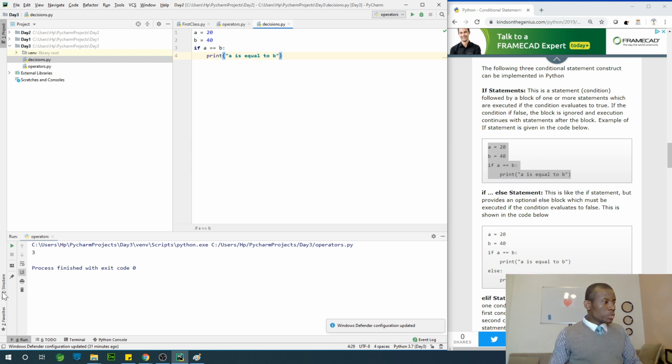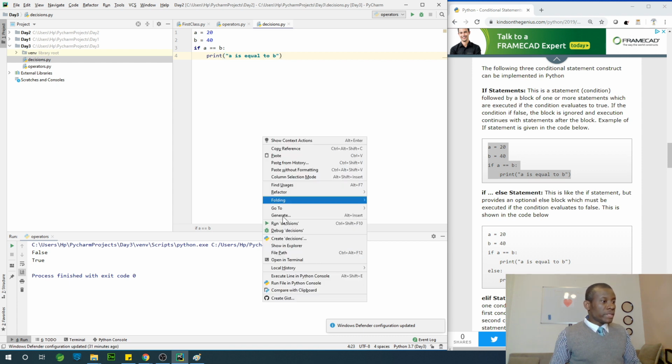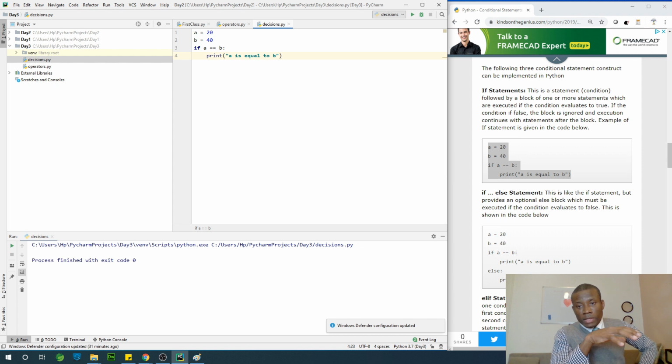If I run this code at this point, you'll see that nothing is going to be printed out. I'm going to right click and say run decisions. Nothing is printed to the output, because the print statement that is indented is only going to execute if the conditional statement is true.